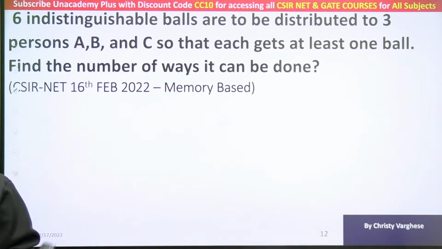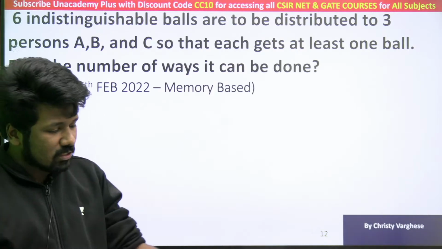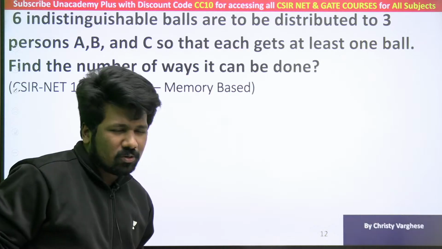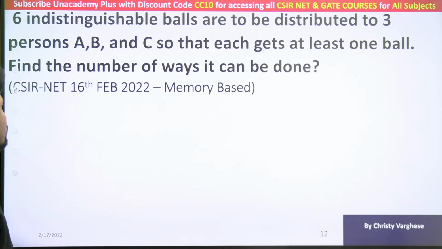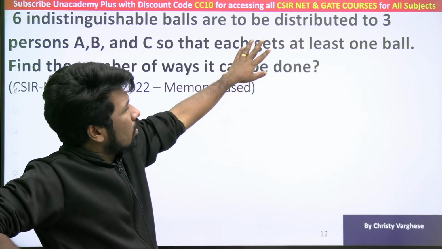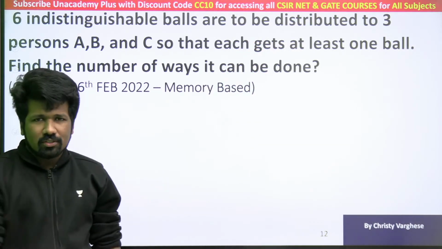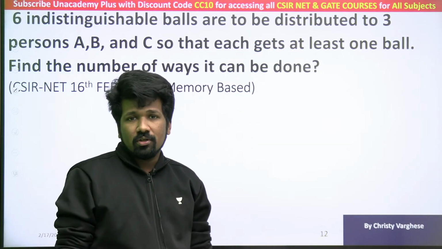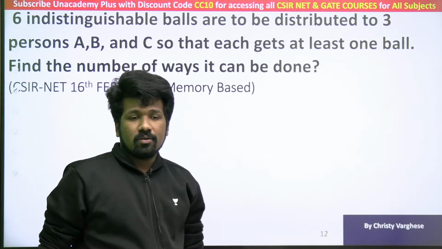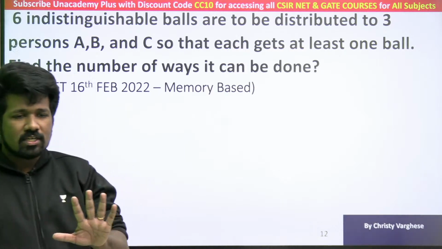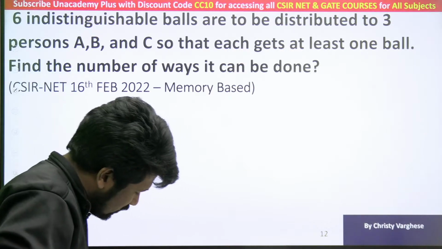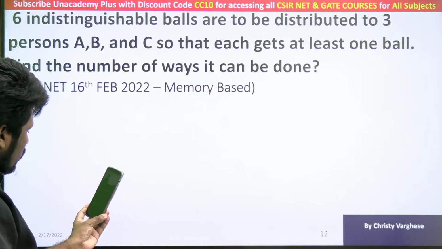Okay, anyway, this question, anyone remember the answer options? Because even if it is the same question, there is one ambiguity we have: whether all 6 balls should be used or not. If the word distributed is there, I think we should assume all 6 balls should be used. You have no option that you can use only 3 balls, or 4 balls, or 5 balls. All 6 balls should be used. That should be the meaning, I guess. If we have the 4 options, we get a little clearer idea what they expect.